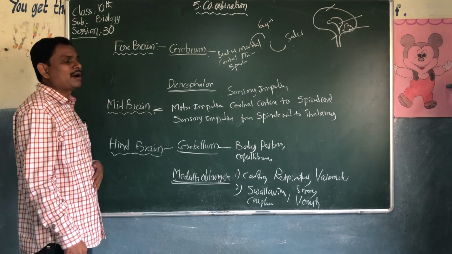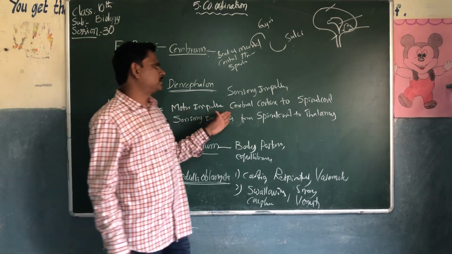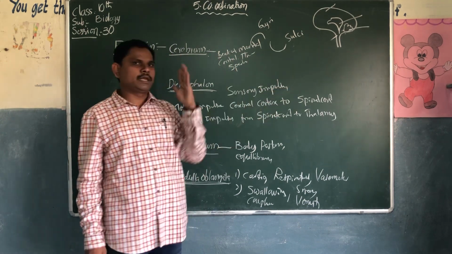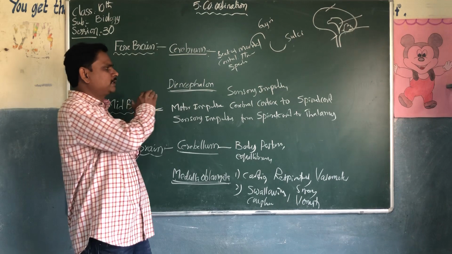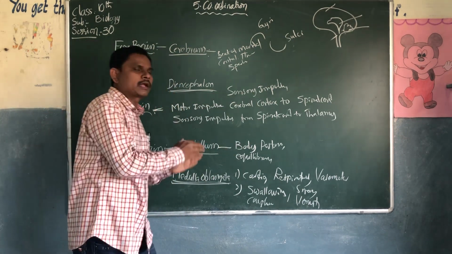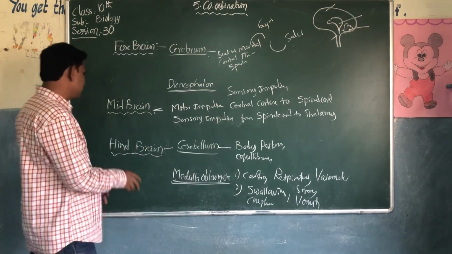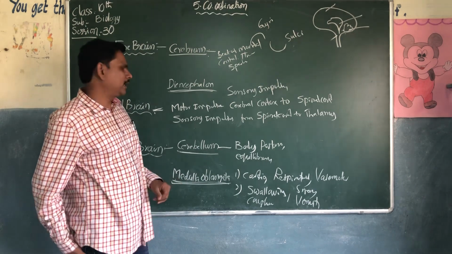The midbrain consists of optic lobes. What is the function of the midbrain? Motor impulses carry messages from the cerebral cortex to the spinal cord. Sensory impulses carry from the spinal cord to the thalamus. The hindbrain has the cerebellum and medulla oblongata.